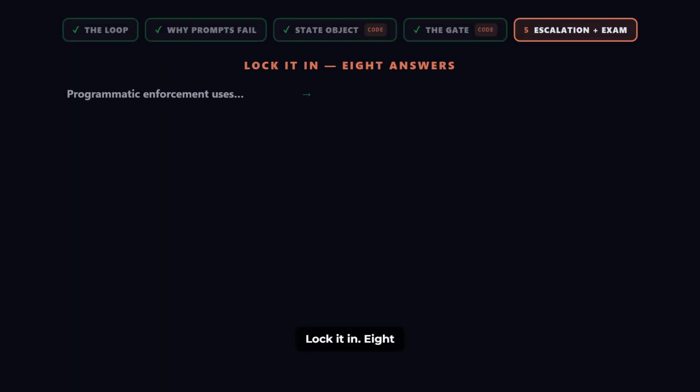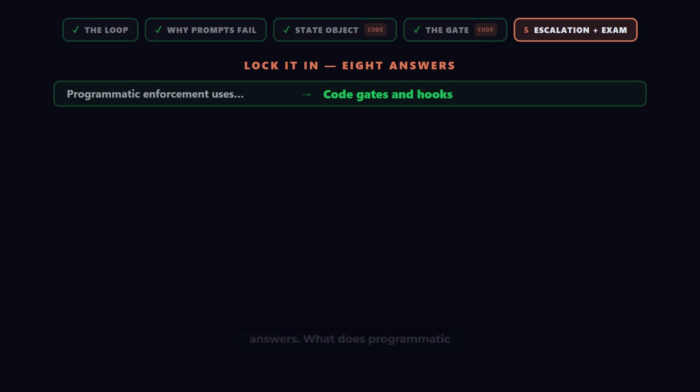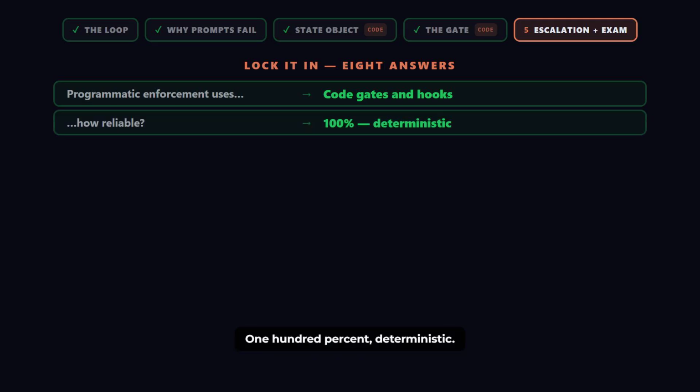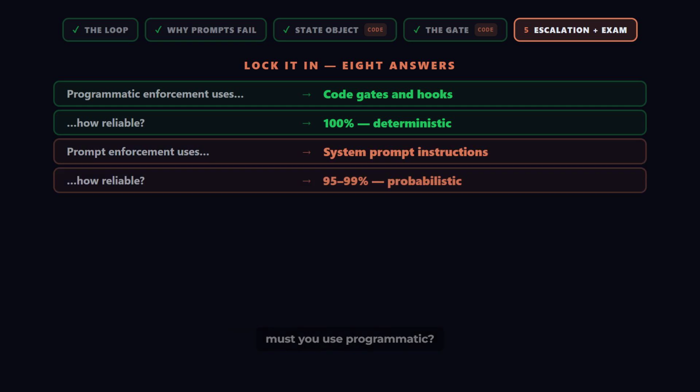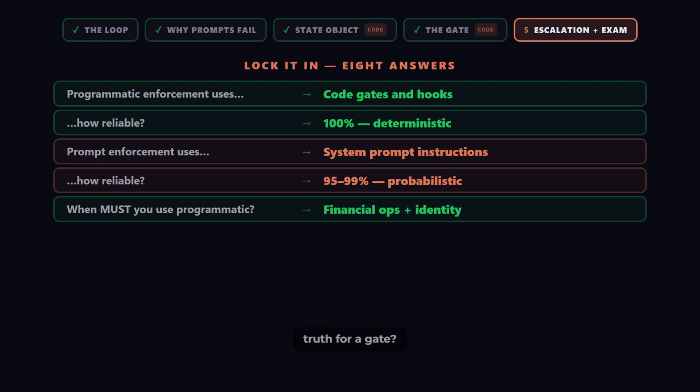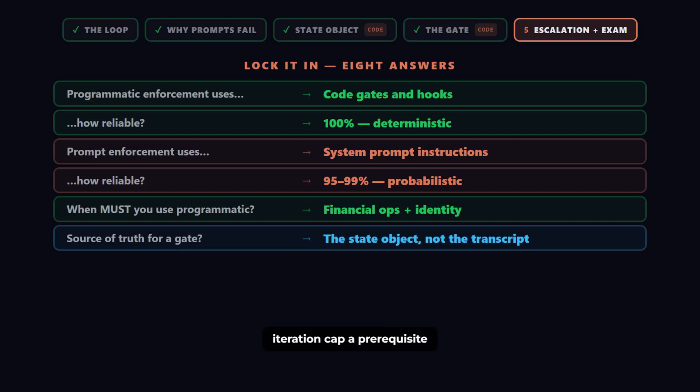Lock it in. 8 answers. What does programmatic enforcement use? Code gates and hooks. How reliable? 100%. Deterministic. What does prompt enforcement use? System prompt instructions. How reliable? 95 to 99%. Probabilistic. When must you use programmatic? Financial operations and identity verification. No exceptions. What is the source of truth for a gate? The state object. Never the conversation.